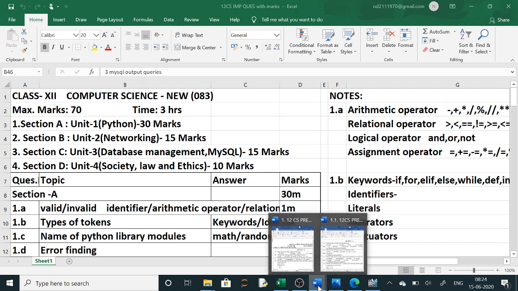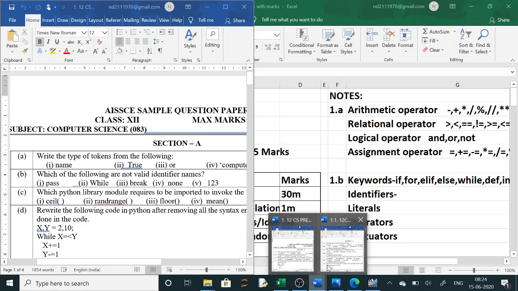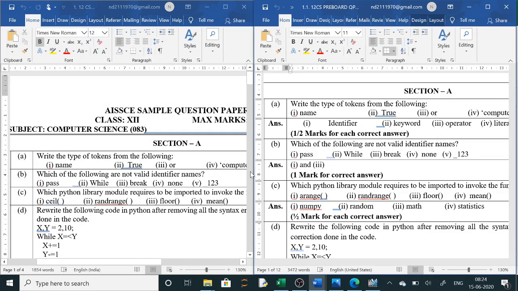Now in this third sample paper, you are having a similar type of questions. Questions are different, but the type is a little bit similar. So the first question is, write the type of tokens from the following: name, True, or, 'computer'. Now tokens are of 5 types. We have already done. What are the 5 types? Keyword, identifiers, literals, operators and punctuators.